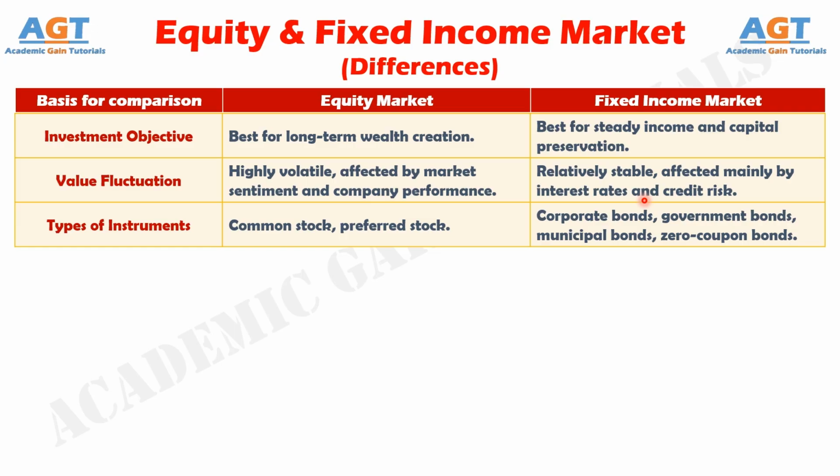And difference number 10. The equity market includes instruments like common stock and preferred stock, whereas the fixed income market includes instruments like corporate bonds, government bonds, municipal bonds, and zero-coupon bonds. So, these are the differences between equity market and fixed income market.